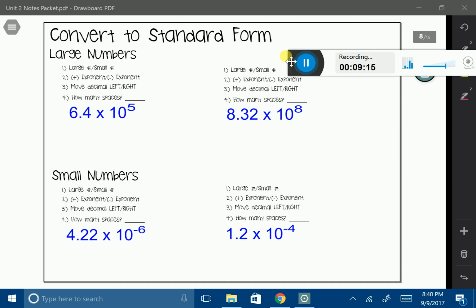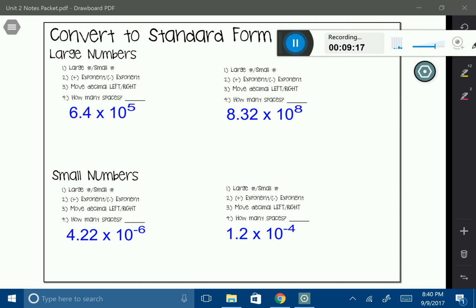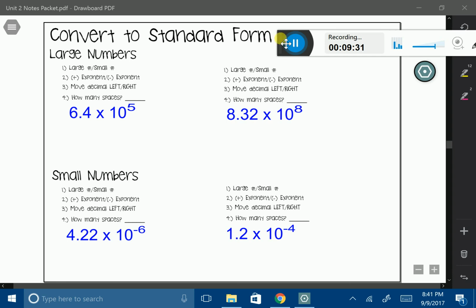Let's go ahead and look at our number. Let's look at the scientific notation that we have here. We have 6.4 times 10 to the 5th power. And I want to know, is this a large number or small number? We know that it's a large number because of our exponent. Our exponent is positive, so this is a large number.